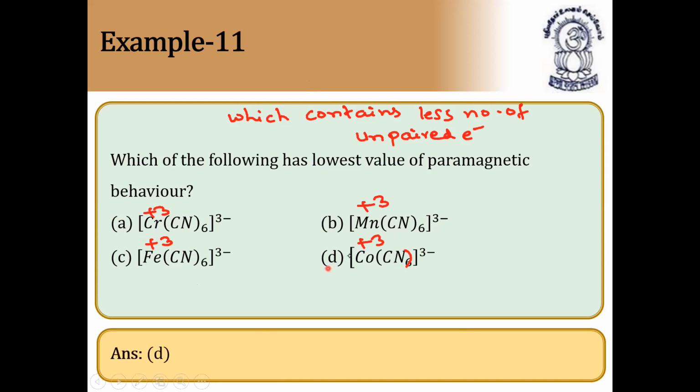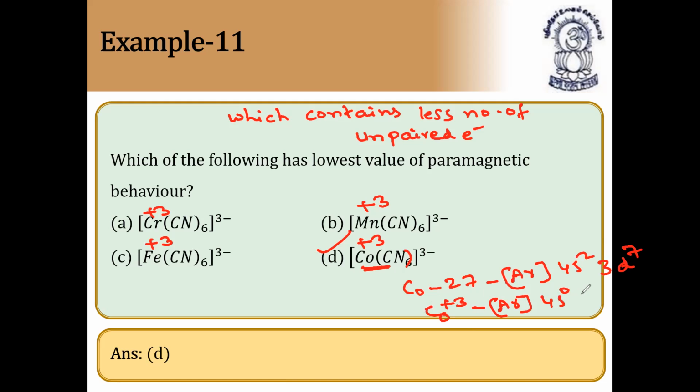So the option is cobalt +3, because it contains less number of unpaired electrons. Cobalt is 27, so cobalt is argon 4s2 3d7. So cobalt +3 means argon 4s0 3d6. So it has 4 unpaired electrons. How many unpaired? 4 unpaired electrons. Remaining all might be 5. So you can check it easily, you get the answer.